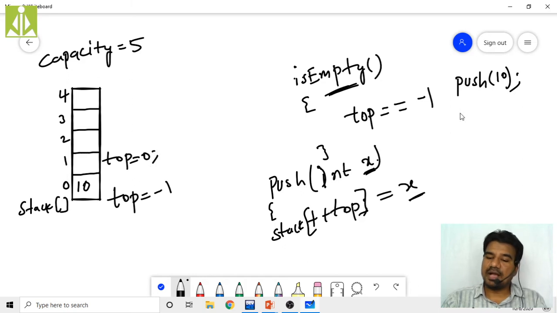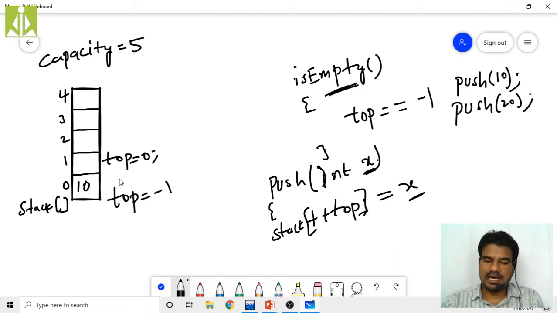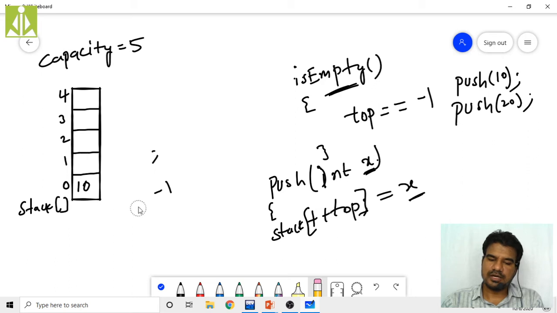Let us say I am pushing one more element. Push 20 into the stack. Again 20 will come over here, and we are saying stack of plus top, so incrementing the top value. So my top value will become 1 now. Let me rub this one to avoid the confusion.